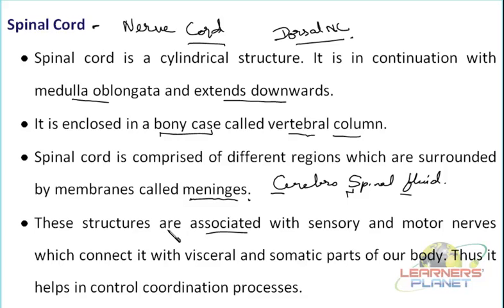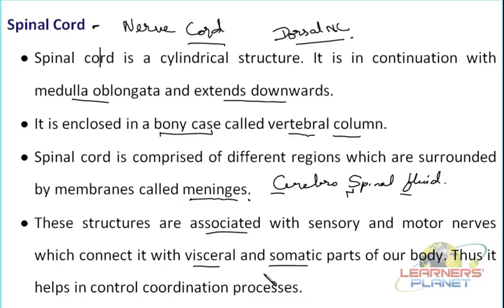So each section of the spinal cord is actually associated with a sensory and a motor nerve. Sensory can receive the message, then it can be interpreted inside, and then the motor is going to transmit the message further. Now you can see they are connected with the visceral as well as the somatic parts of our body.